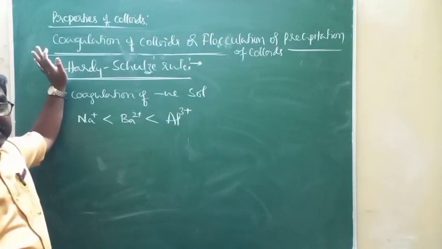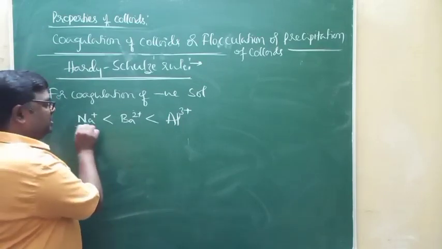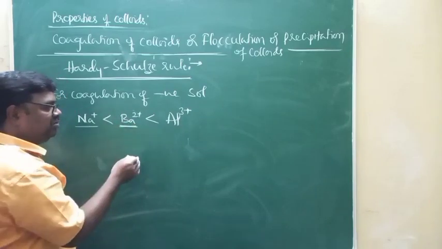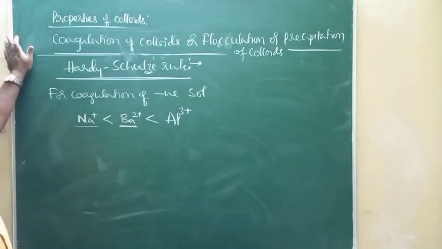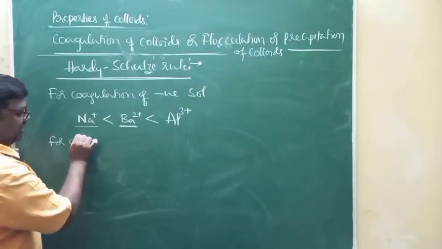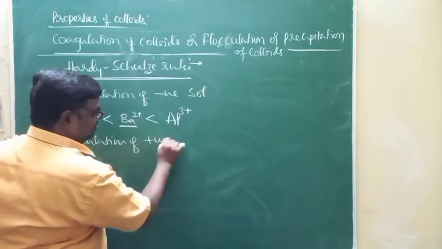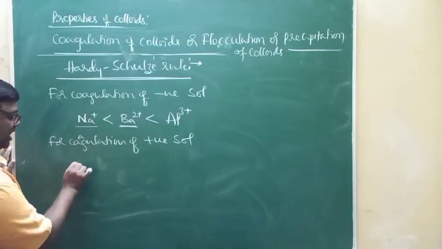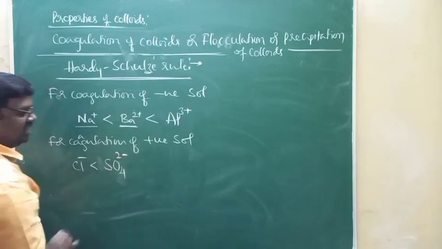Coagulating power increases. That's why the coagulating power of Na+ ion will be less than Ba2+ ion. Coagulating power of Ba2+ ions will be less than coagulating power of Al3+ ion. Similarly, for coagulation of positive sol, the coagulating power of Cl- is less than SO4 2-.